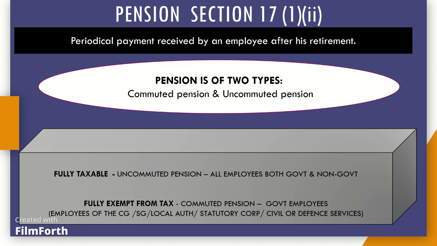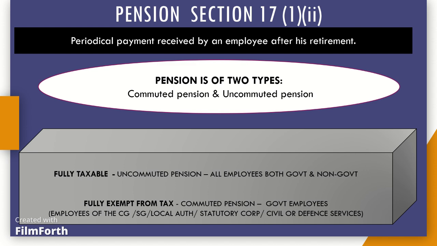2. Commuted pension. Commuted pension means a lump sum amount taken by commuting the whole or part of the pension. Many persons convert their future right to receive pension into a lump sum amount receivable immediately. Exemption in respect of commuted pension: for employees of the central, state government, local authorities, statutory corporation, members of civil or defense services, any commuted pension received is fully exempt from tax.